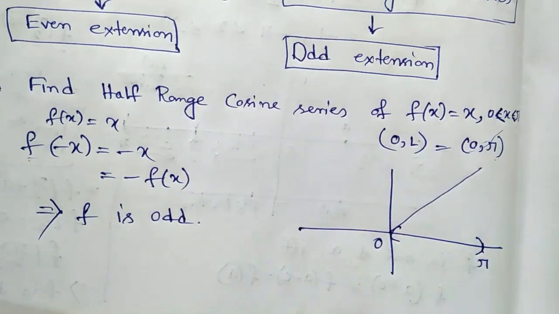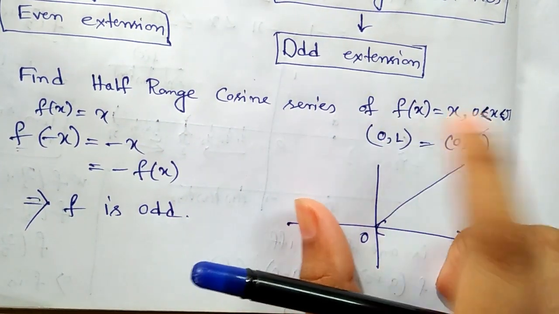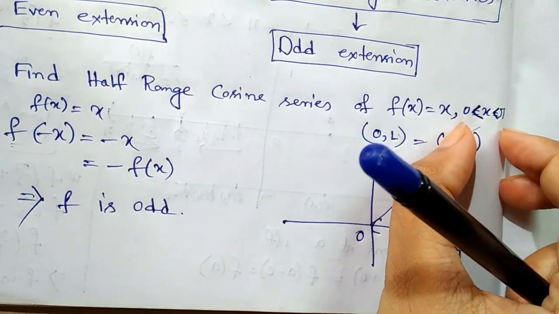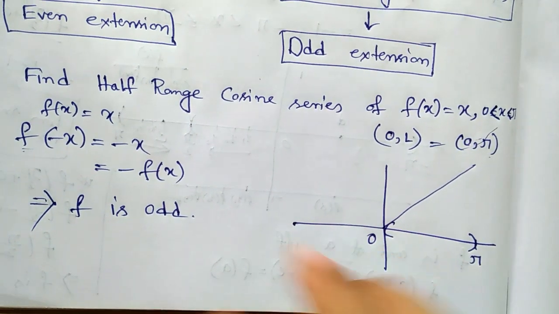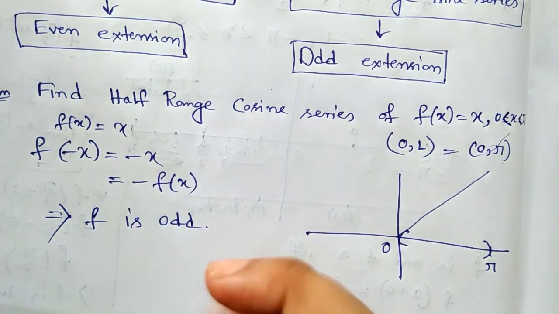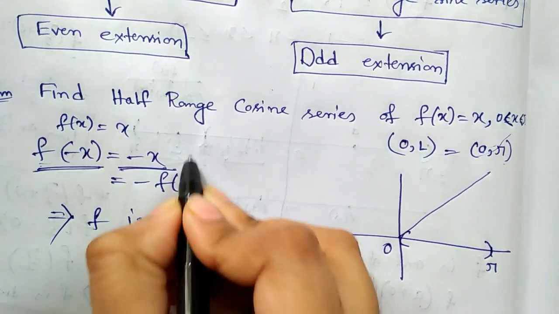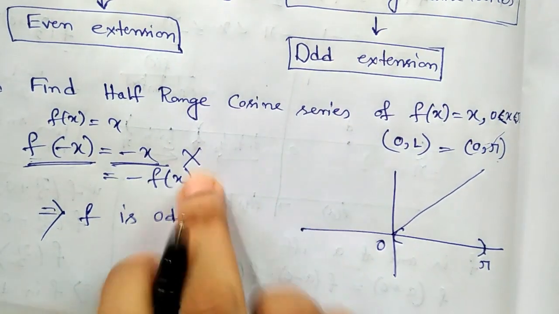I am repeating again that since the given function f(x) is defined on this (0, pi) section, which is a positive part, there is no negative section in the domain. So we can't get f(-x).